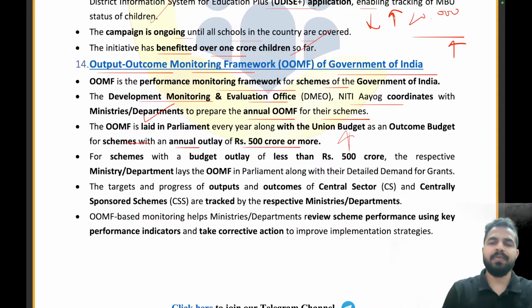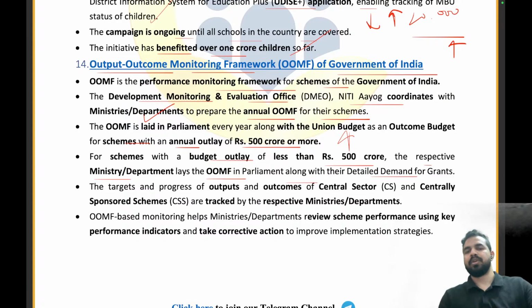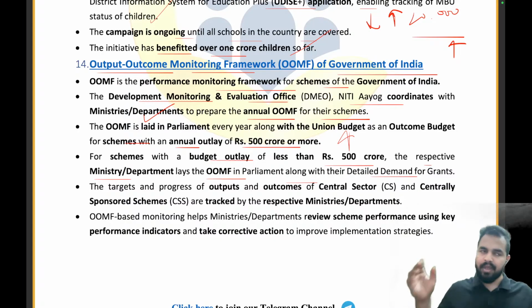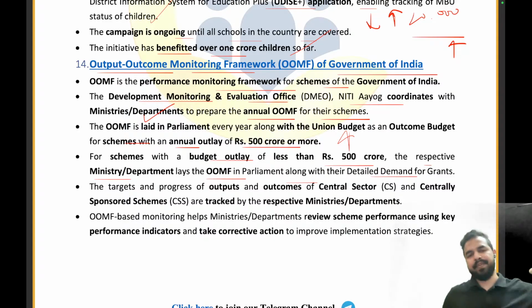Now, for the schemes with a budget outlay of less than rupees 500 crore, the respective ministry and department lays the OOMF in Parliament along with their detailed demand for grants. So for the schemes having less than 500 crore, the respective ministry or department will launch the detailed demand for grants in Parliament at its own level. Clear everyone? So we have two different categories, more than 500 crore and less than 500 crore.